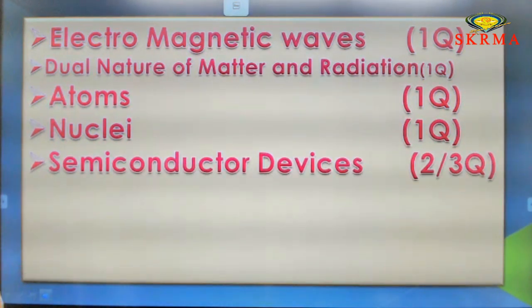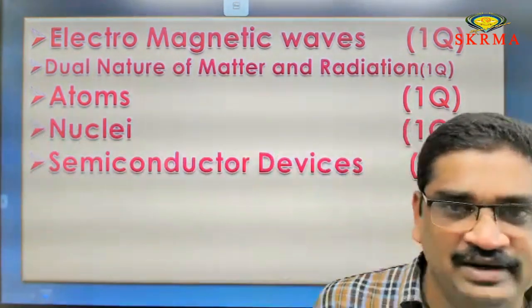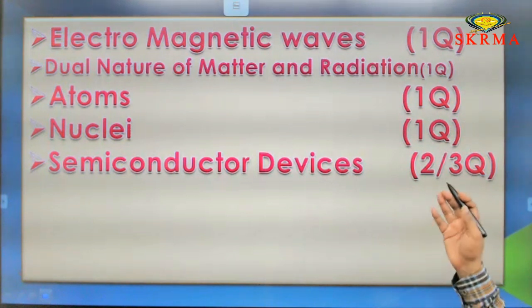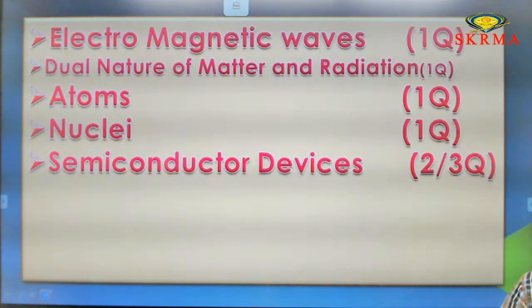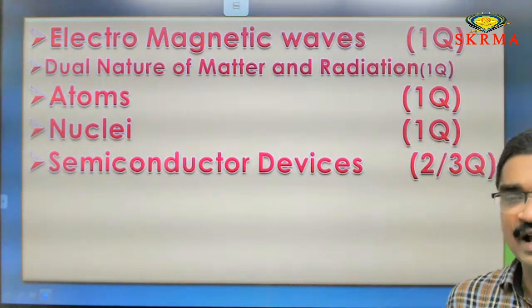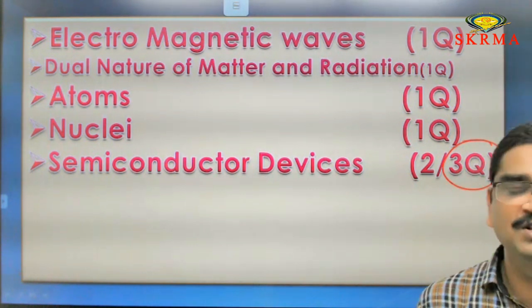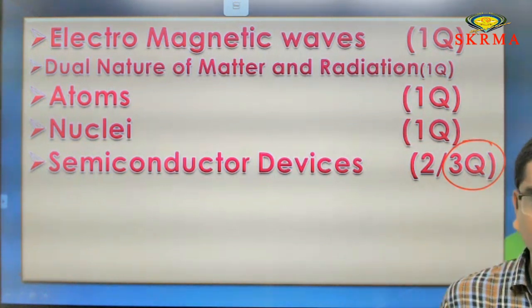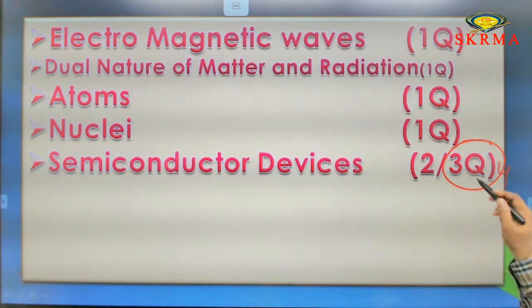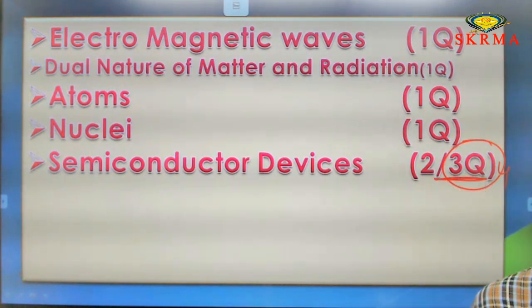Next, semiconductor devices. From semiconductor devices, a minimum of 2 questions, a maximum of 3 questions, and 4 questions also they are asking. Generally we are getting 3 questions from this chapter. In the least case we get a minimum of 2 questions, and the maximum is 4. According to my analysis, they generally give at least 3 questions. So you have to prioritize this one also.